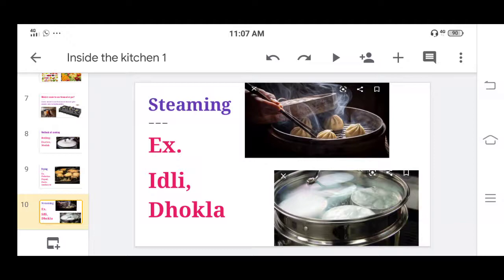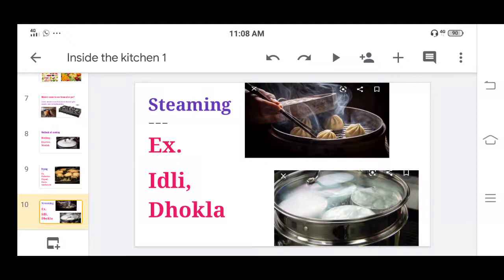The same happens with modak. Using the water steam, idlis, dhokla or modak get cooked. So this is also a cooking method, that is steaming. By using steam, the food items get cooked.